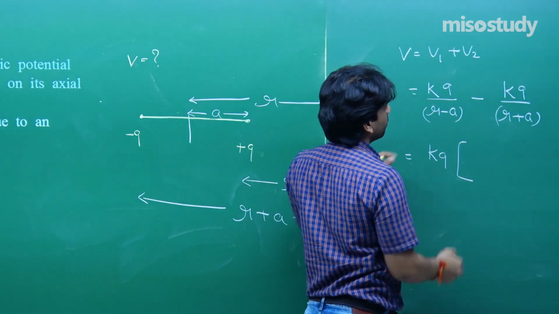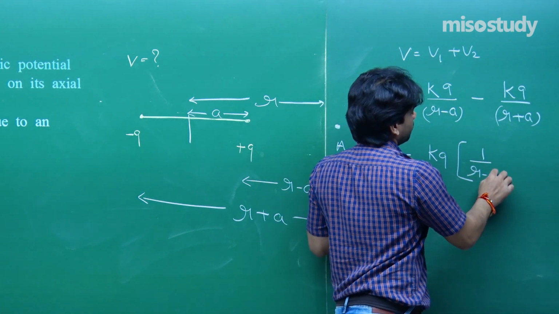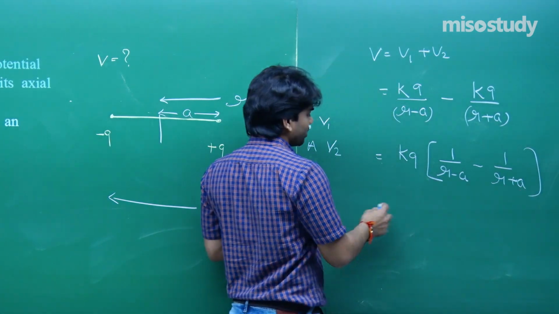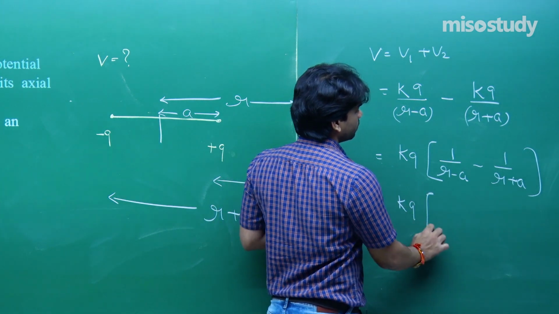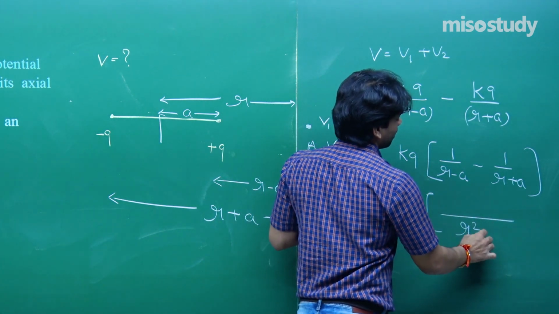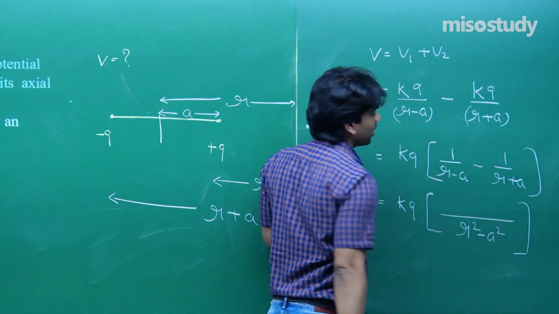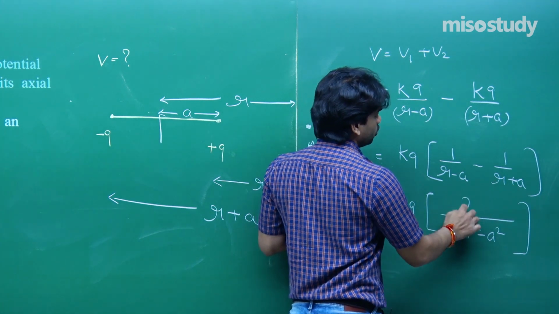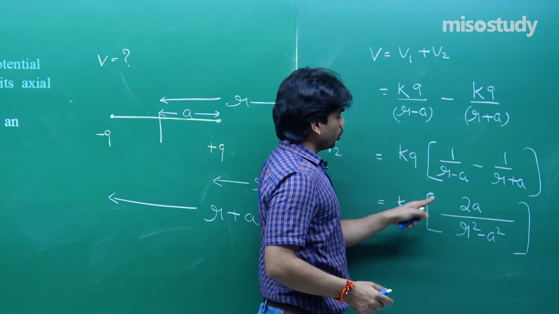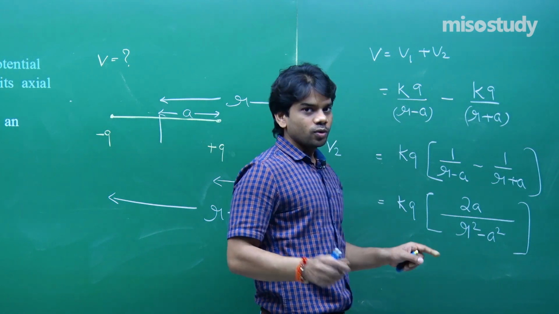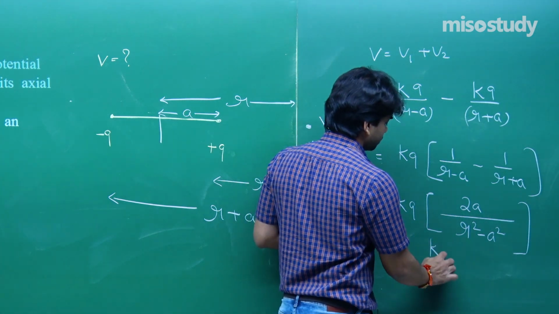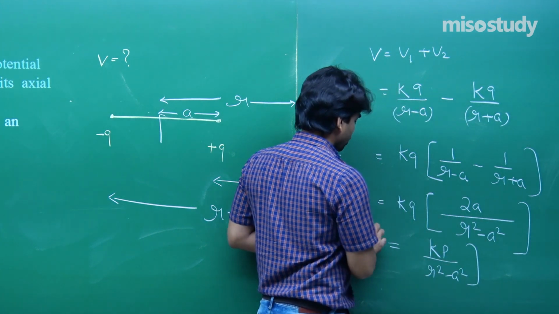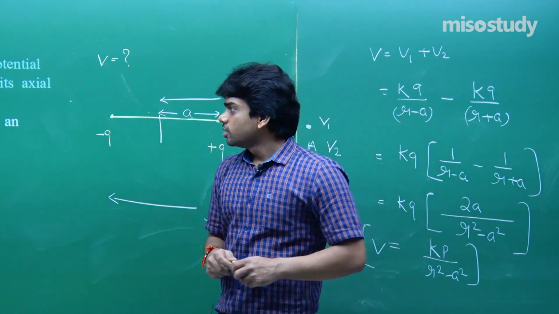K Q we may take outside, 1 upon r minus a minus 1 upon r plus a, simply add them, K Q, r minus a, r plus a, r square minus a square, and here we will be getting r plus a minus r will be cancelled out, and here we will be having a plus a, 2a. Now you see, 2a into Q, you will get that as p, so K p by r square minus a square. Remember this value of potential due to the dipole at an axial point.